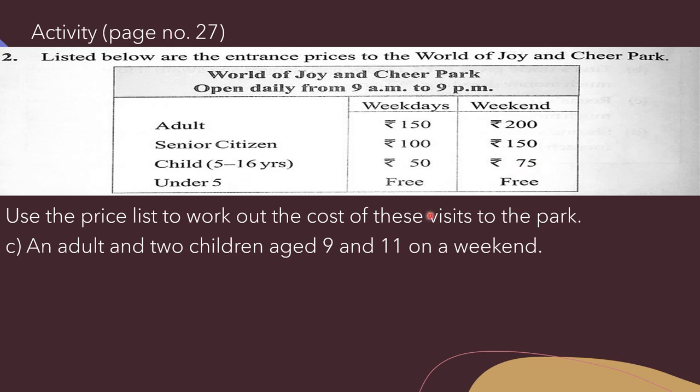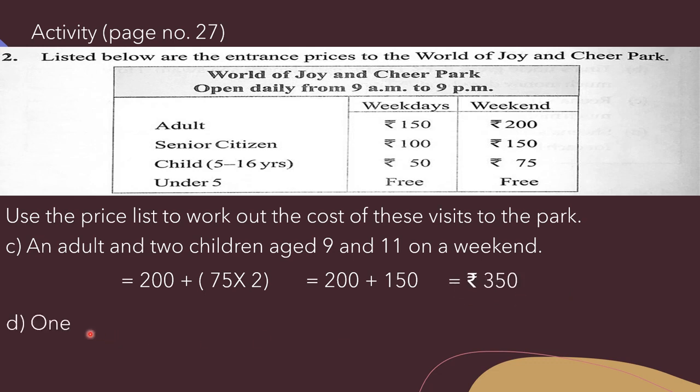So how can we write? 200 plus 75 multiplied by 2, or you can add 75 plus 75. Okay, so here 200 plus 150, when we multiply 75 by 2 we get 150, or if we add 75 plus 75 again we get 150. Both are equal or same. So 200 plus 150 is equal to rupees 350.